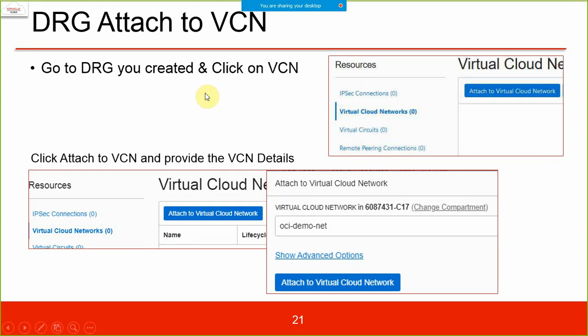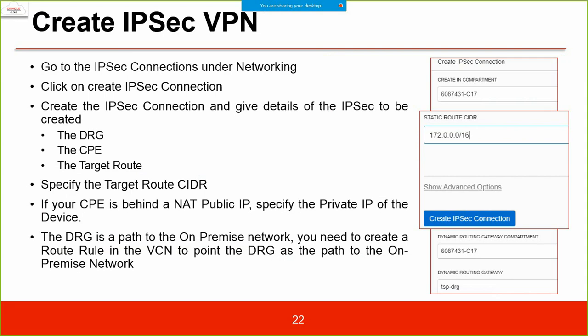Go to the DRG you created, click on VCN. So this is your virtual dynamic routing gateway. In that you go to VCN, virtual network. So you attach your existing VCN to it, the VCN which you created. So attach the virtual cloud network you created. You select the virtual cloud network and then attach it to the DRG. This is the step. Then we need to create an IP secure VPN.